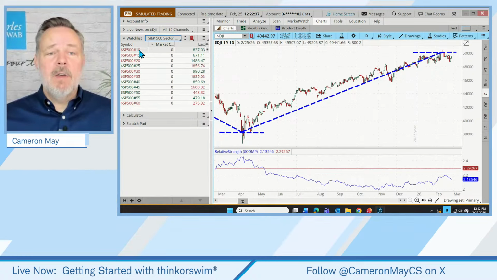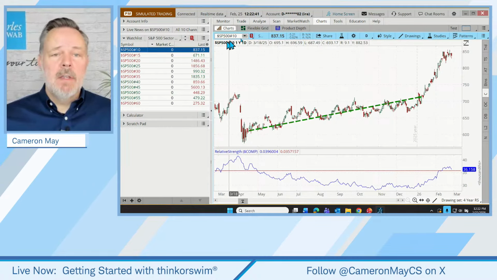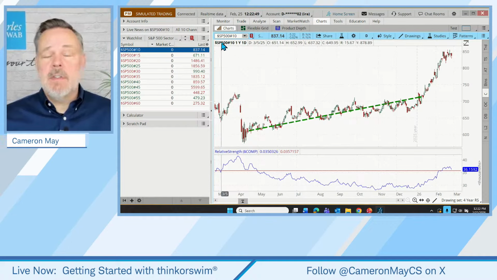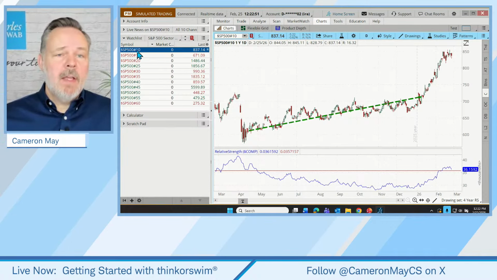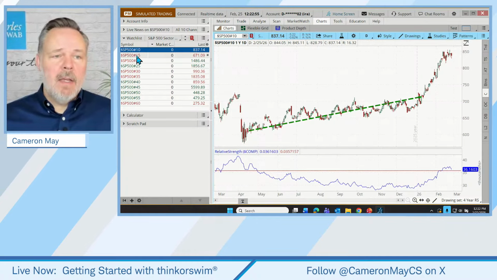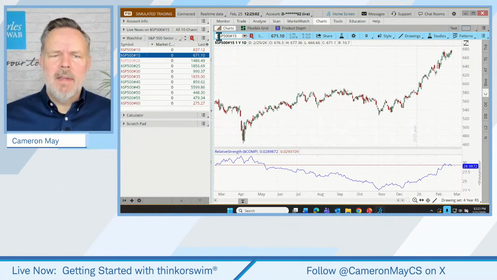If I click on those symbols, if we've linked our watch list to the chart, and you can do that just by selecting the same number here and here, that links these two functions together. Well, if I click on one, it loads that up on our chart. If I click on the next one, it loads the next one up, but we don't see exactly what's being charted. I see $SP 500, 15.